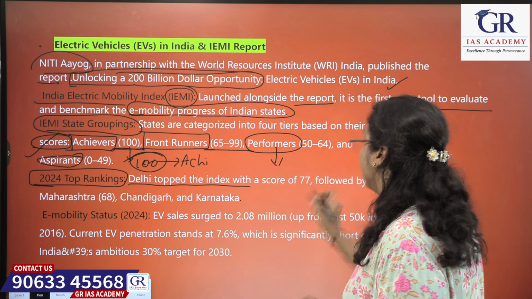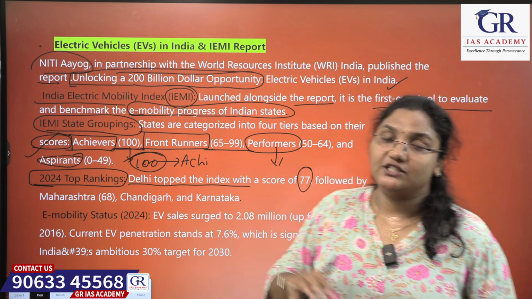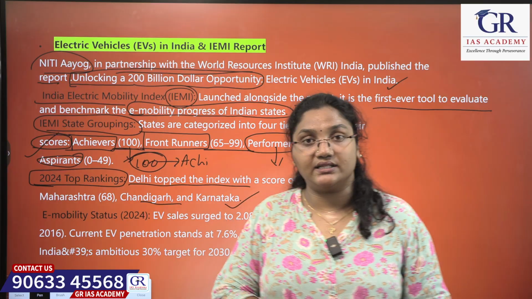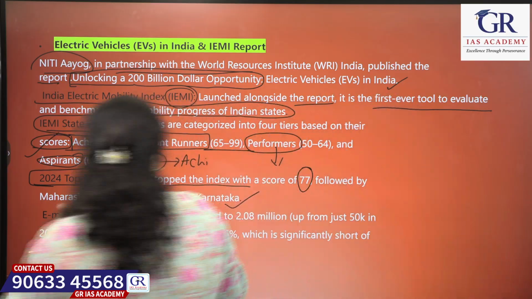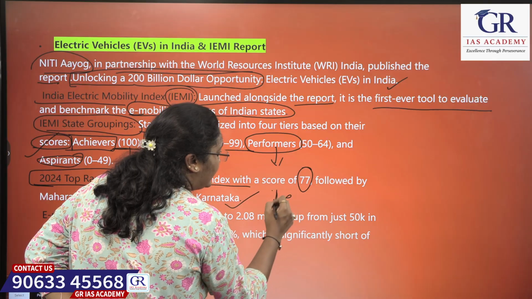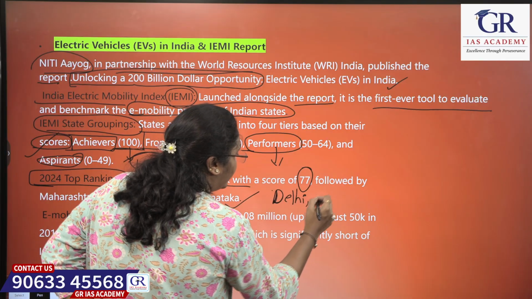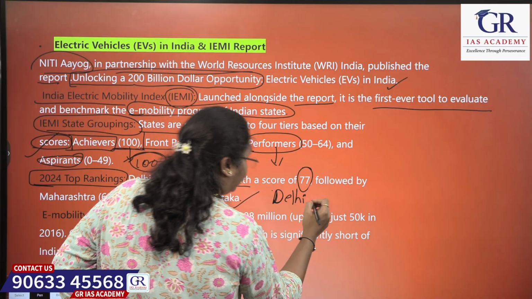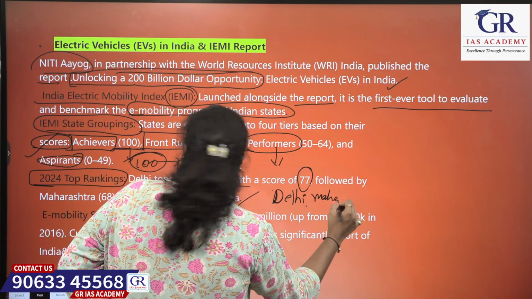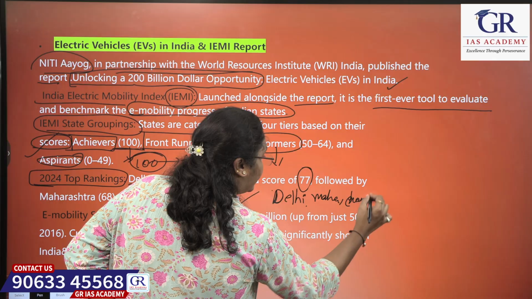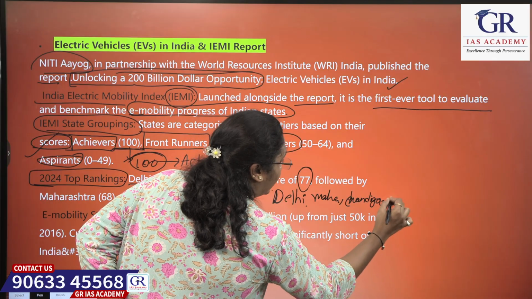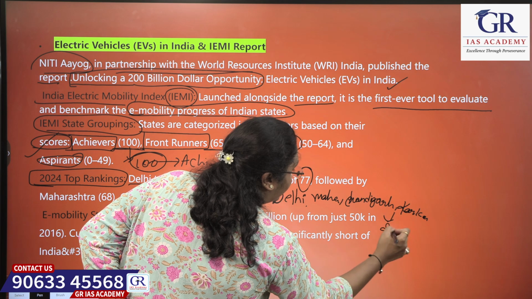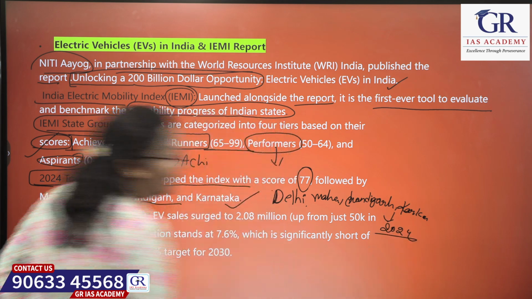Next, coming to the 2024 top rankings of the IEMI report: Delhi topped the index with a score of 77, followed by Maharashtra with a score of 68, and then Chandigarh and Karnataka. What is the first one? The first state is Delhi, followed by Maharashtra, then Chandigarh and Karnataka. Remember, this report was given in 2024. This is the latest report till now.